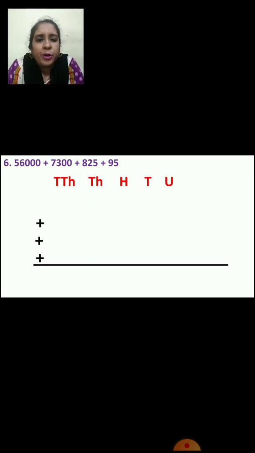Okay. We are going to start writing the numbers from the units place. Now 0 will come in units place. Again 0 will come in tens place. 0 will come in hundreds place. 6 will come in thousands place. And 5 will come in 10,000s place. So this is how we arrange the 5-digit number.